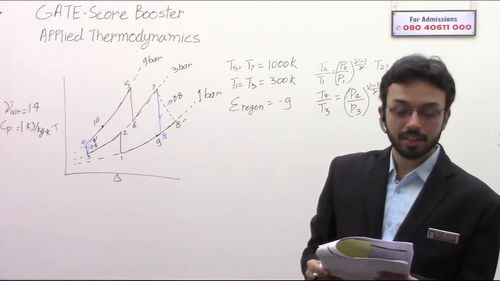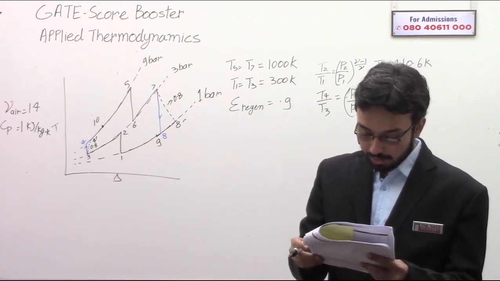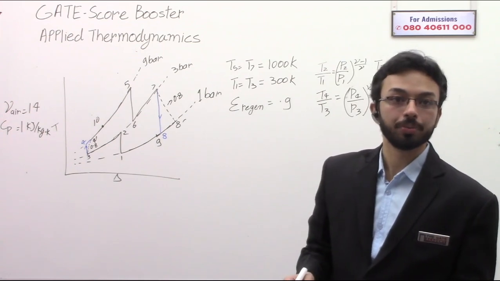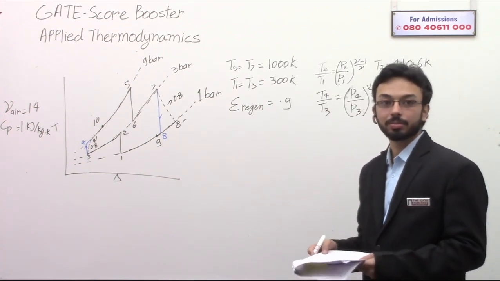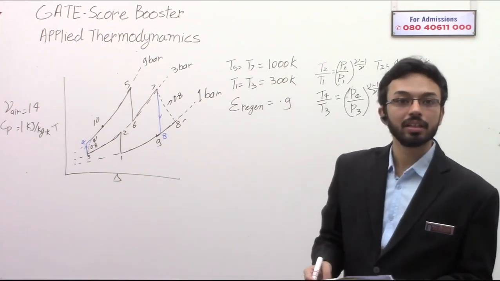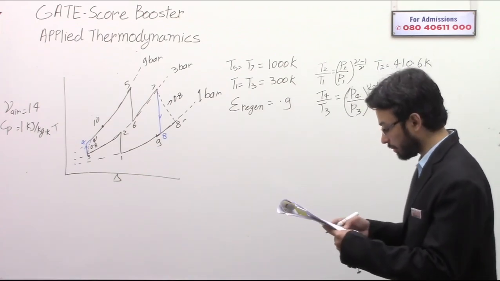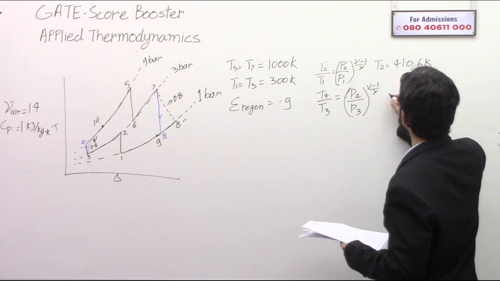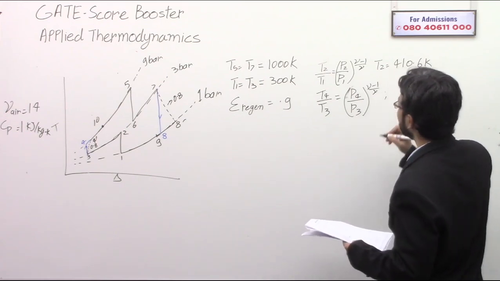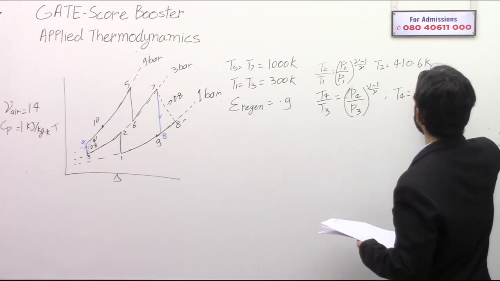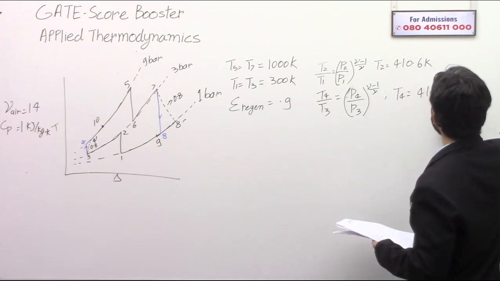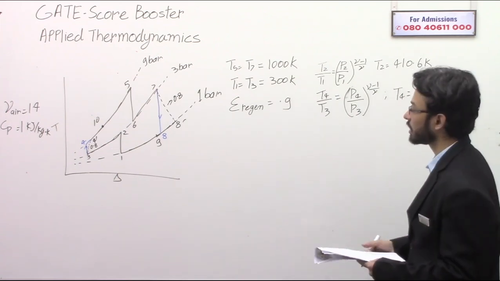Backwork ratio will be 52.2%. Okay, so from here we will get T4 the same as T2, that is 410.6 Kelvin. So this is T4.